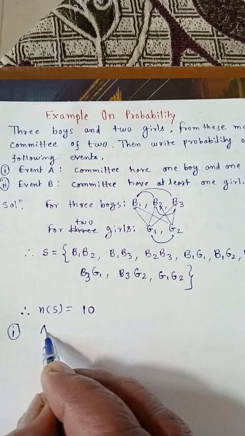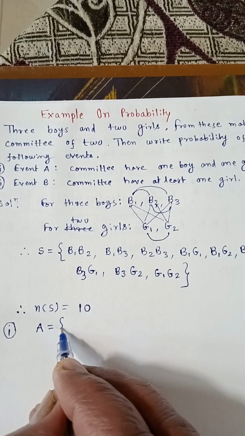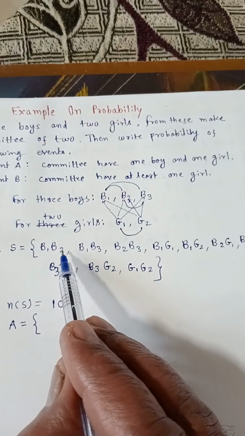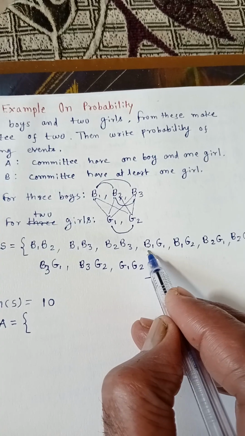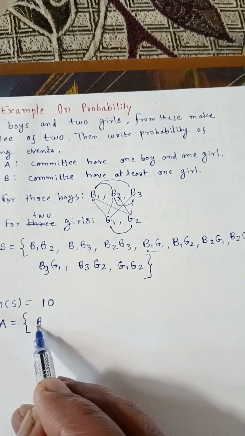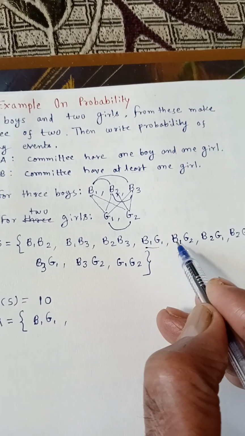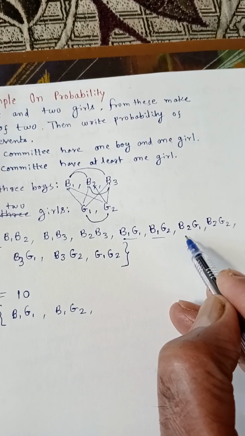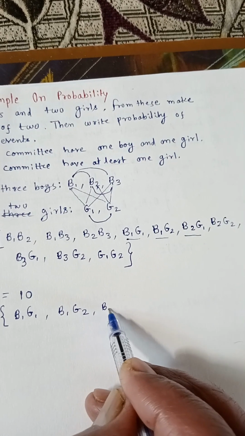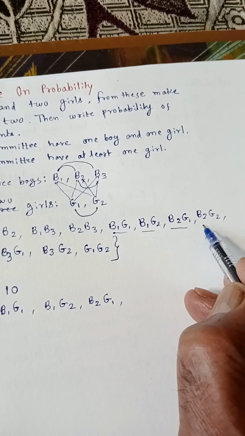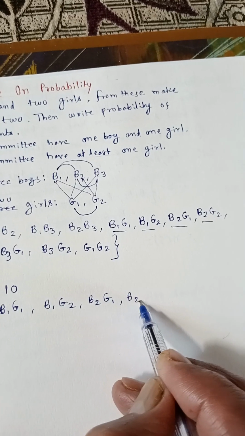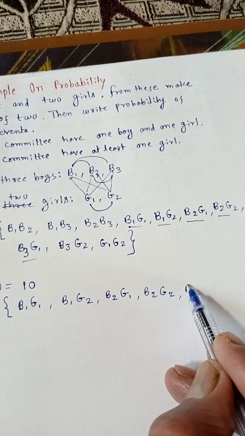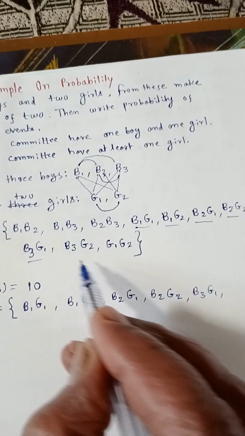Therefore, A is equal to committees of one boy and one girl, that is B1G1, B1G2, B2G1, B2G2, B3G1, B3G2.